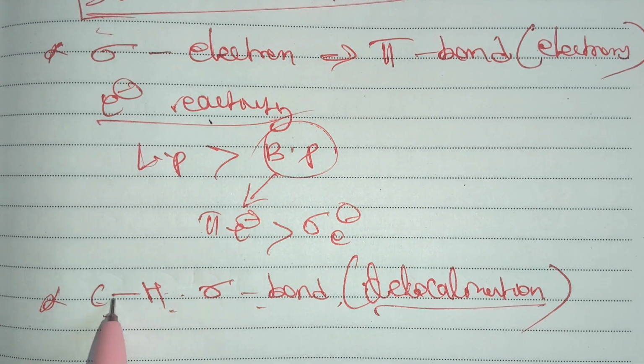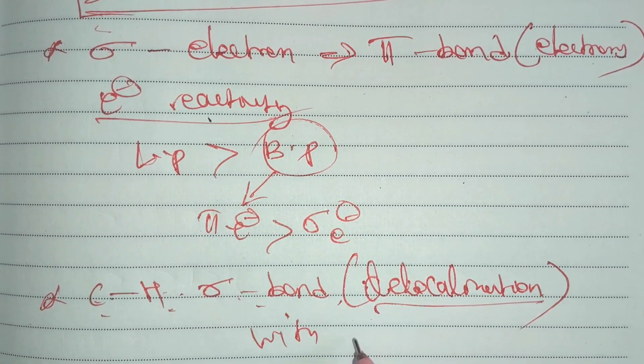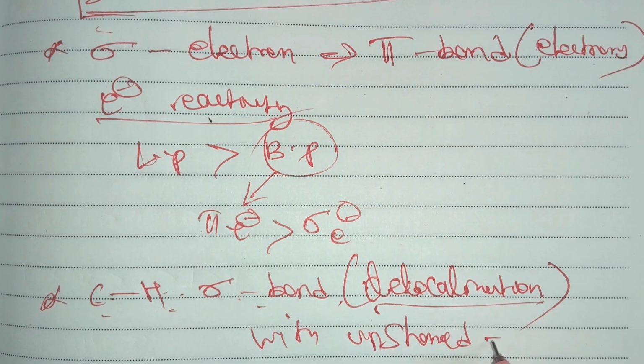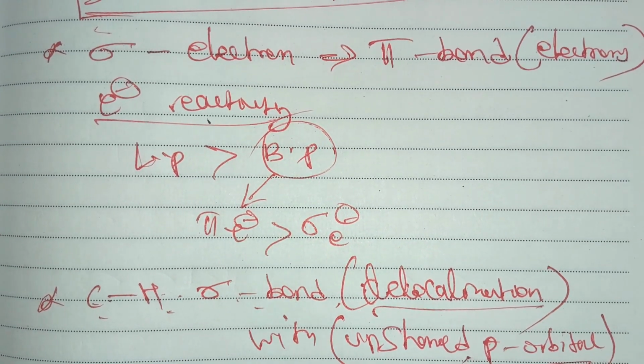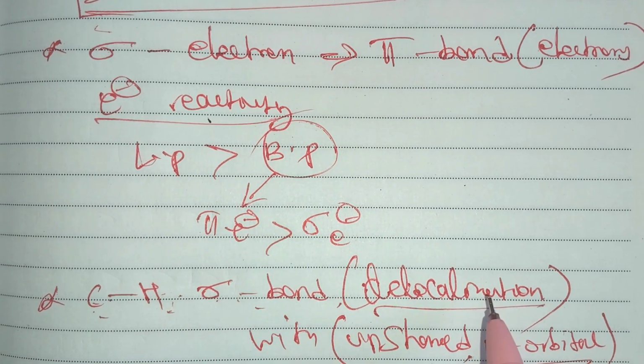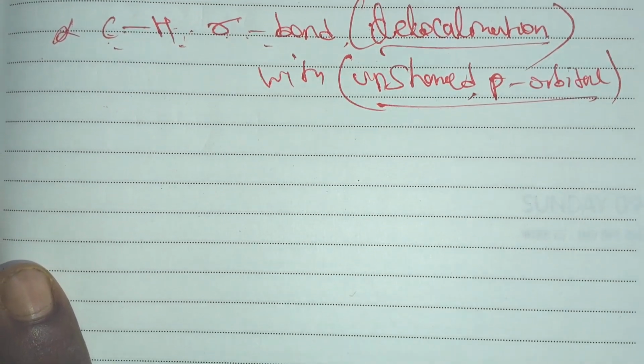Actually, the carbon-hydrogen sigma bond is delocalized with an empty p orbital or unshared p orbital. If a carbon-hydrogen sigma bond is adjacent to an unshared p orbital and is delocalized, we can get a pi bond. That is nothing but hyperconjugation, or the Baker-Nathan effect.